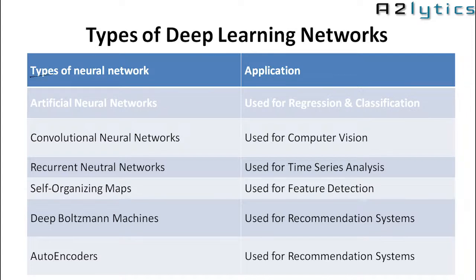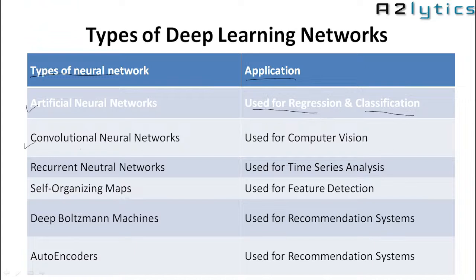So types of neural network and their applications. So first is an artificial neural network, which is also called as feed forward neural network. So application, it is used for regression, classification type of task.